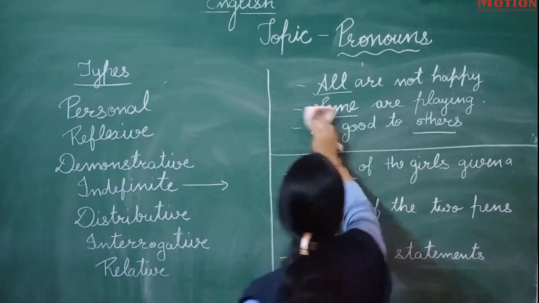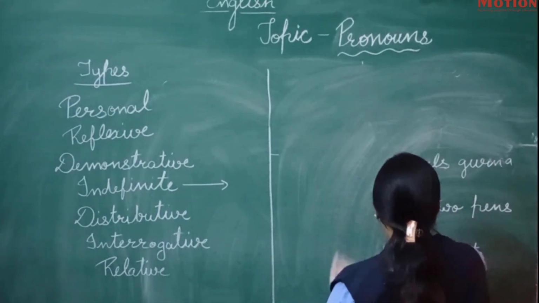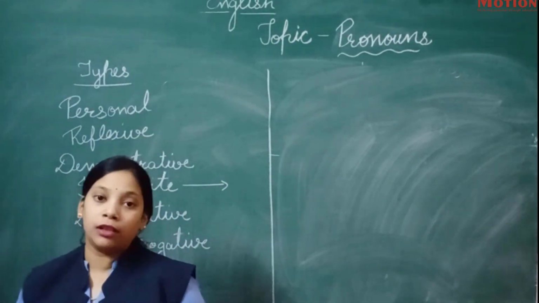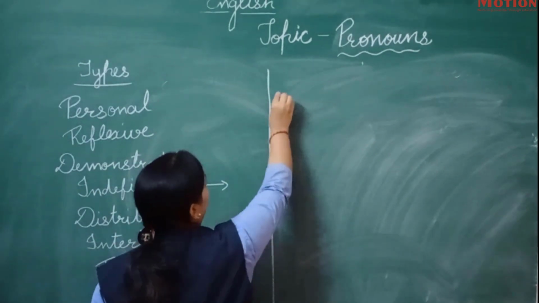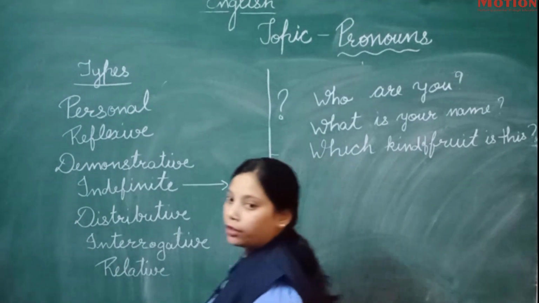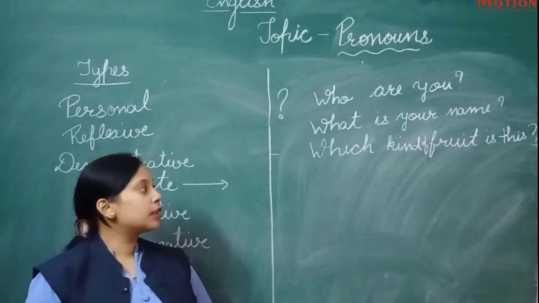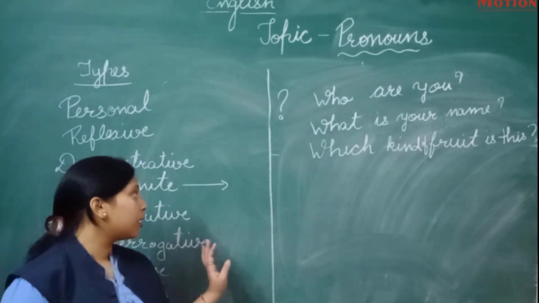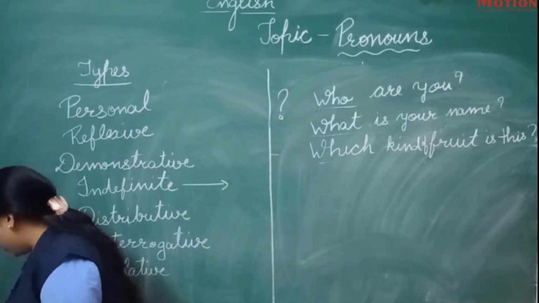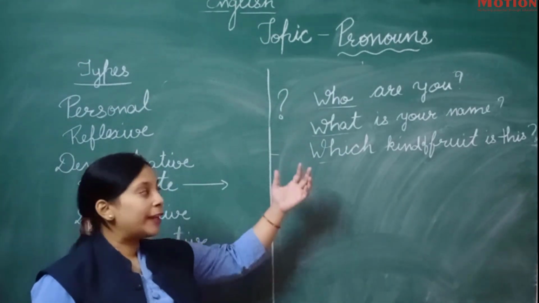Now next we will see the interrogative pronoun. As you can see in the word interrogative, we know the meaning of interrogative. Interrogative shows us a question mark. I have written here 3 sentences. Who are you? What is your name? Which kind of fruit is this? So interrogative pronouns are who, what and which. These are the pronouns known as question words.